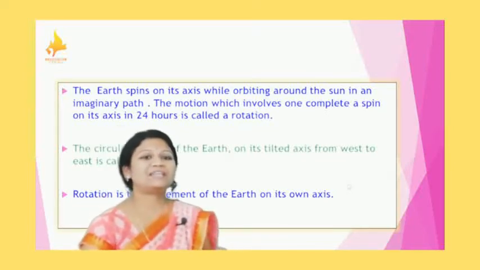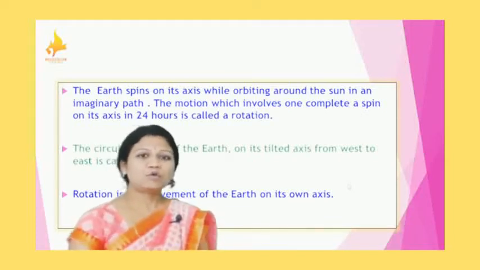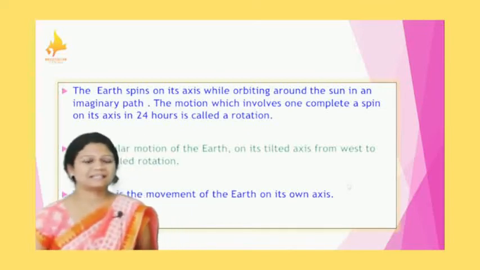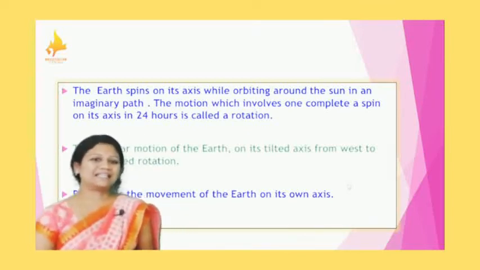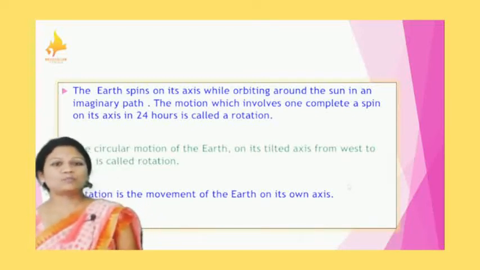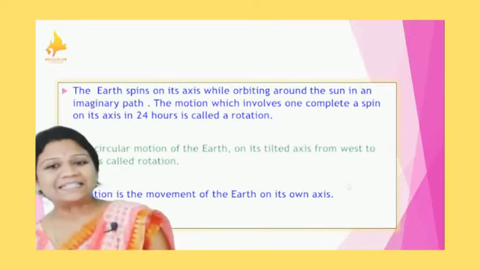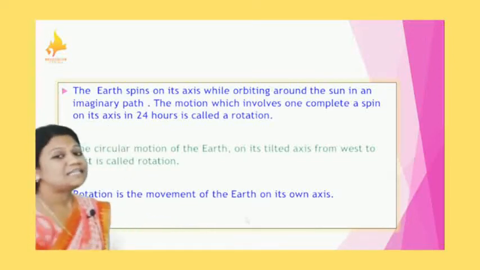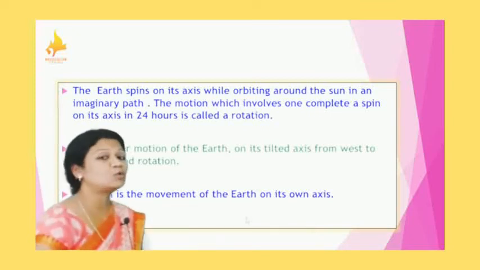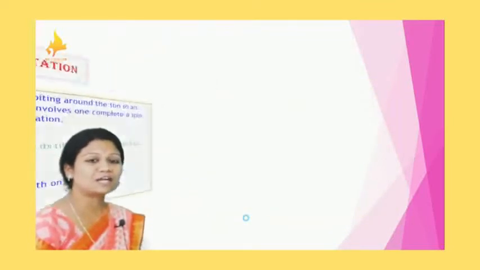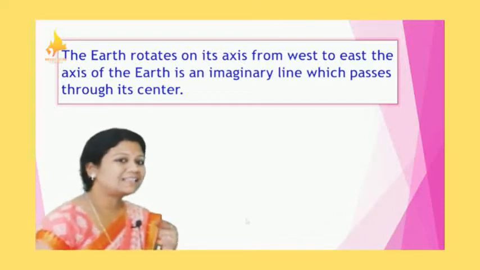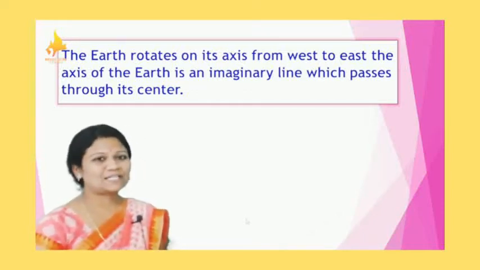While it is spinning or orbiting around the sun, it is following an imaginary path. The motion which involves one complete spin on its own axis in 24 hours is rotation. The circular motion of the earth on its tilted axis from west to east is called rotation. Rotation is the movement of the earth on its own axis. It does not move around another body; it moves around itself, that is rotation. But when it moves around the sun, we use a different term, and that is revolution.